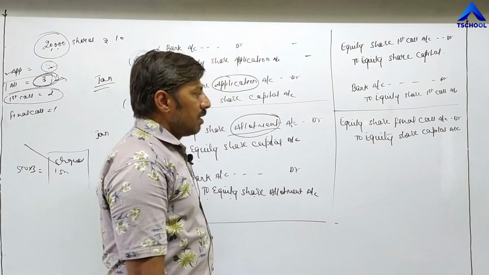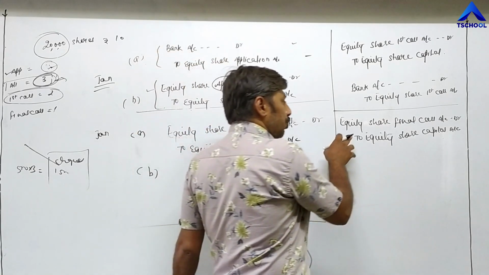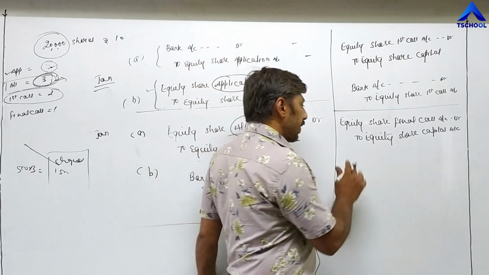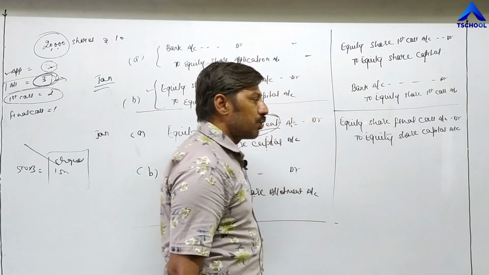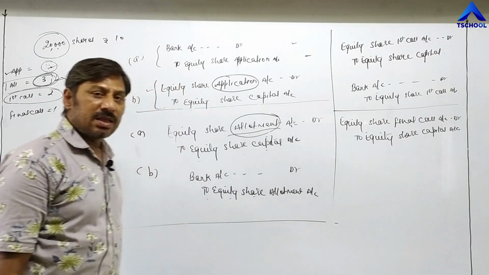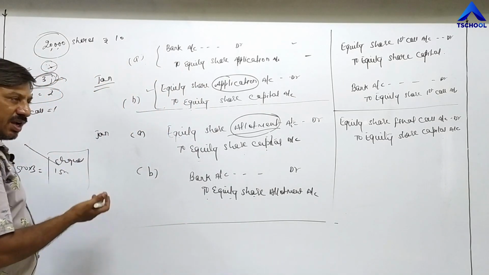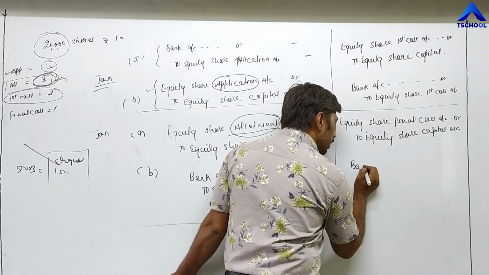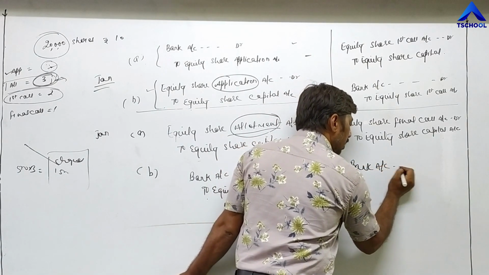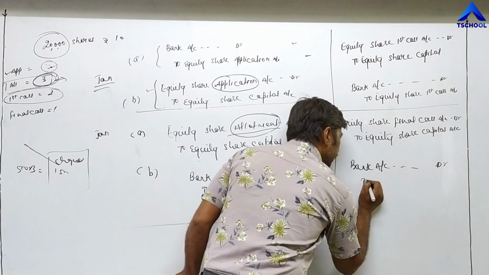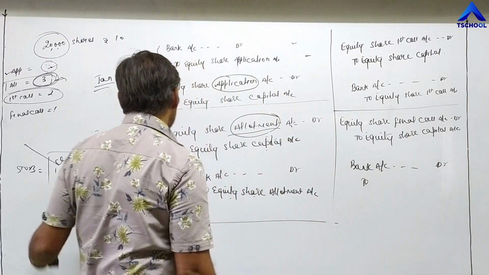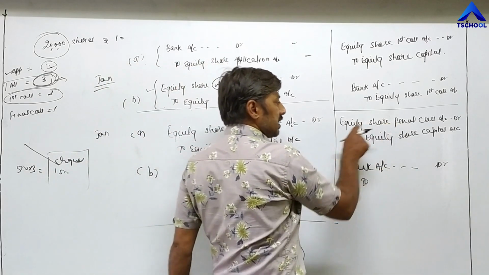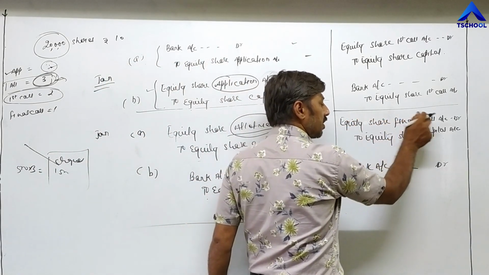And again, when the date comes to pay the final call, all the shareholders, all investors will pay the amount according to the number of shares purchased by them. Again, the company receives a check. Once they receive the check, they will pass the entry: bank account debit. They are receiving a check of which installment? The last installment, and the name of the last installment is final call. Same name you have to write, equity share final call.